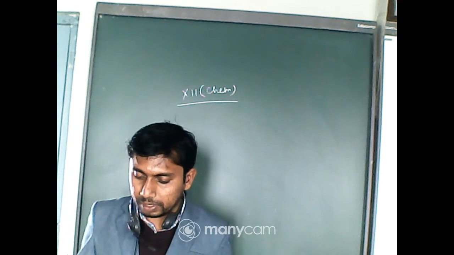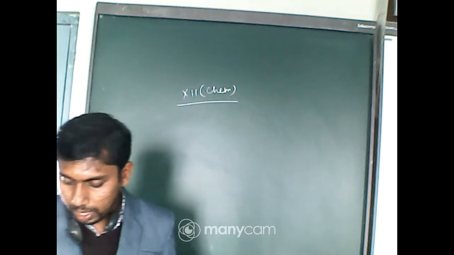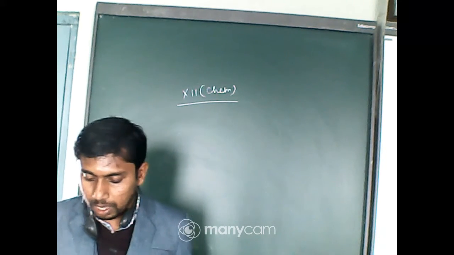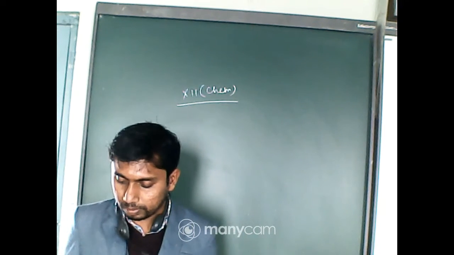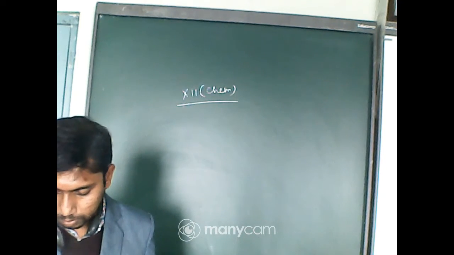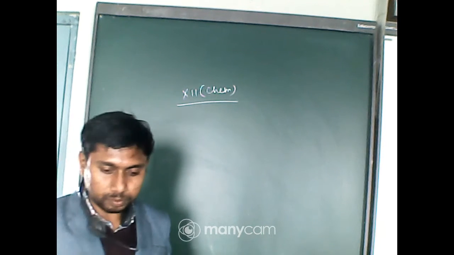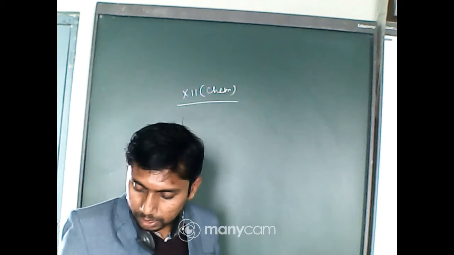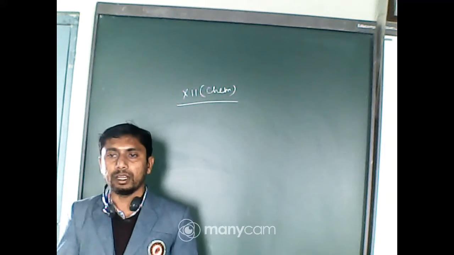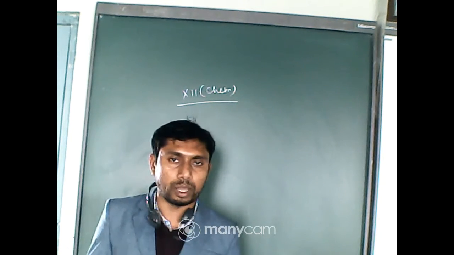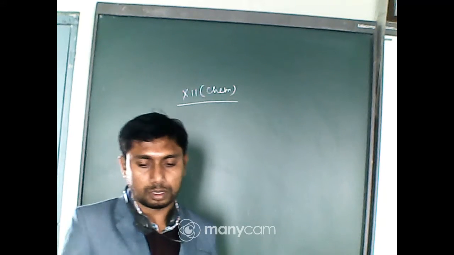Next. Assertion: the packing efficiency is maximum for FCC structure. Reason: the coordination number is 12 in FCC structure. Is this correct?